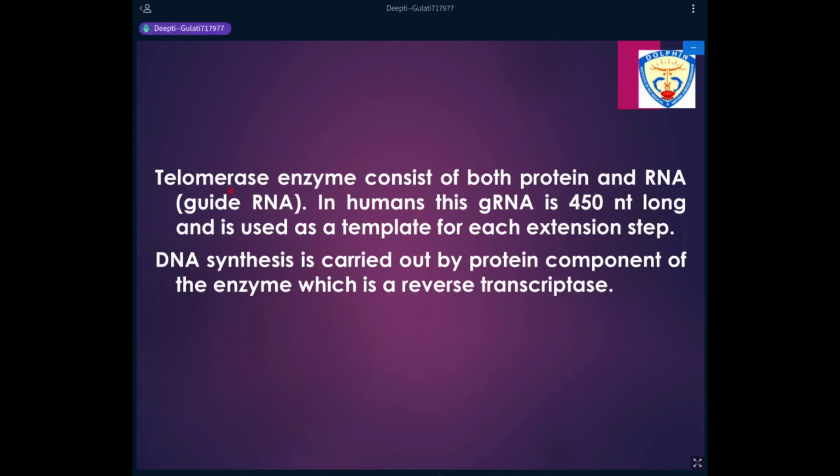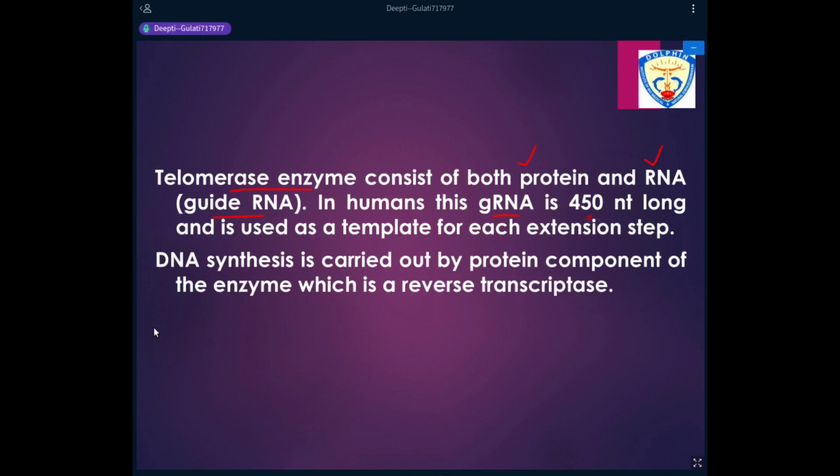Now, this telomerase enzyme, which is adding the telomere sequences, has two parts. One is an RNA, which provides the template for addition of sequences. The other is a protein which will synthesize DNA on the RNA template. The RNA template is specifically known as a guide RNA or the gRNA.